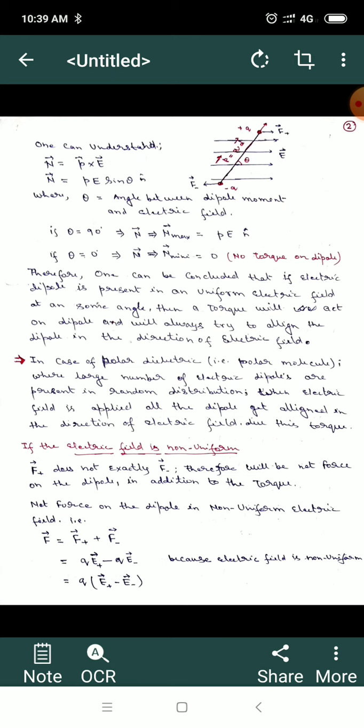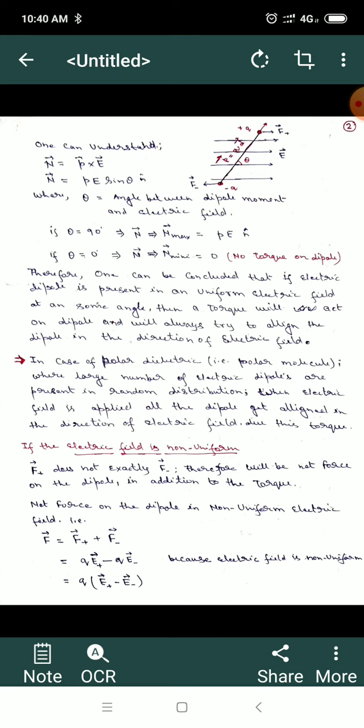I have tried to show here that in a uniform electric field, a torque is there. Theta is the angle between the dipole moment and the electric field. As I discussed earlier, the electric field will try to turn the dipole into the direction of the electric field. If theta is 90 degrees, the torque will be maximum, that is pE n cap. And if theta is equal to 0, the torque will be minimum, that is basically 0. Then there is no torque, and the dipole will be in equilibrium position.